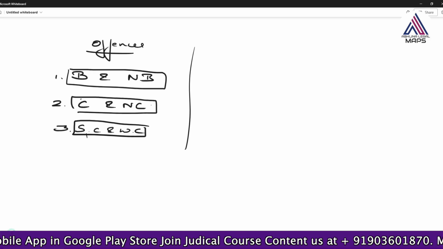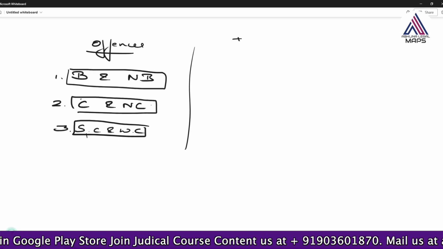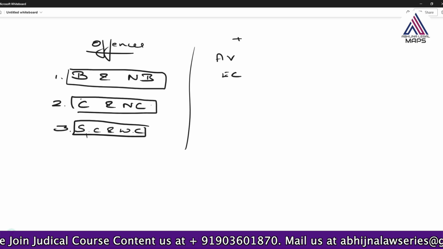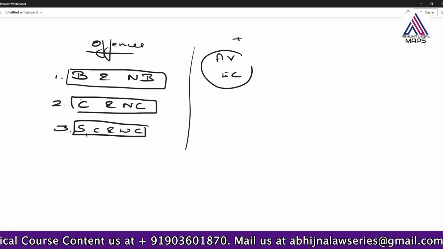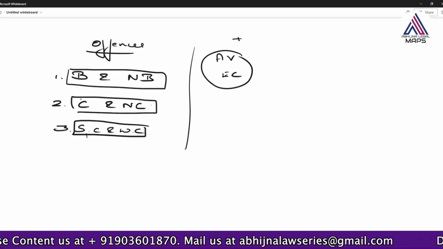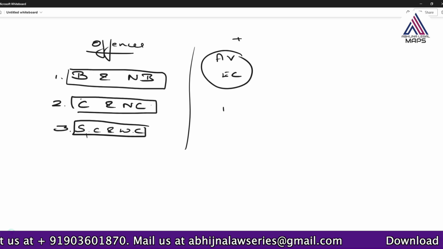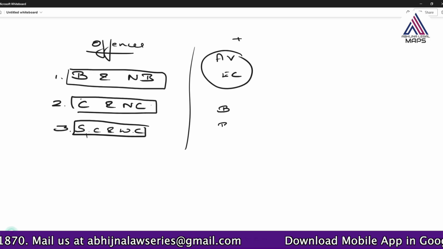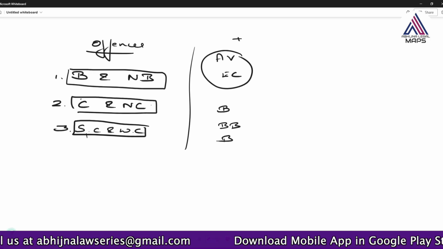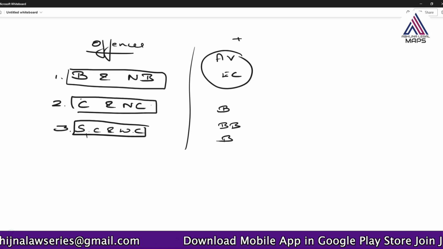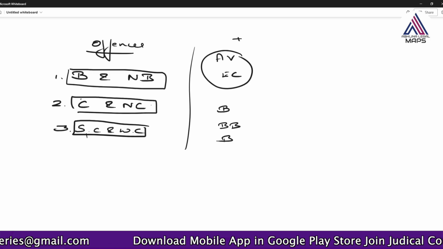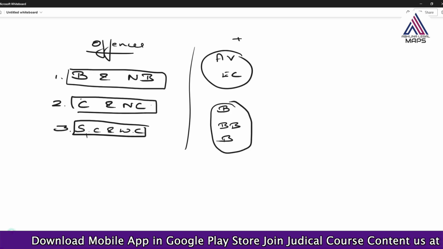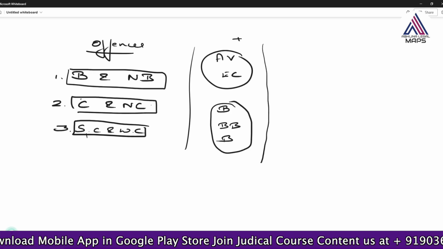And the new additions in BNSS are certain definitions, that is audio video, electronic means, electronic communication. This is regarding electronic technology. The other important definitions are bail, bail bond and bond. So these are some of the definitions regarding bail. These are completely new additions which are not existing in CRPC.